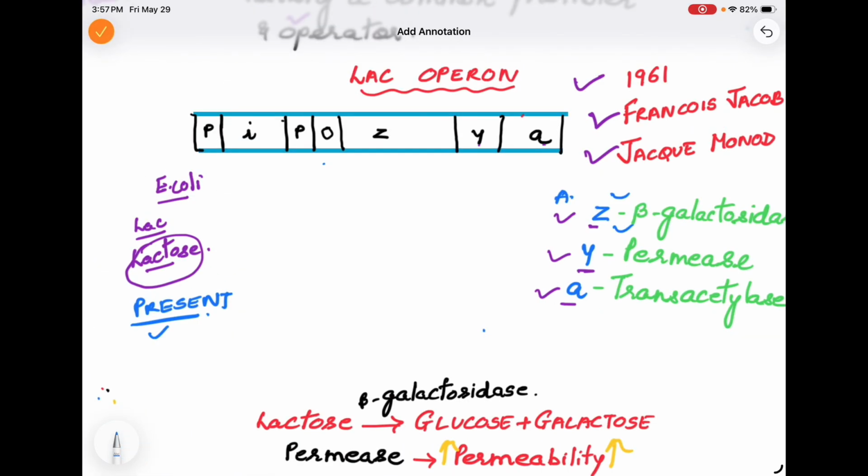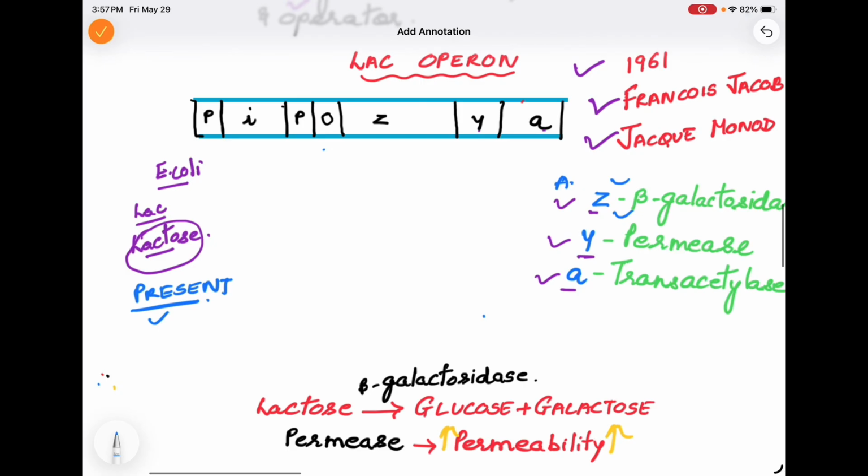Now let's consider that lactose is present. Before that, let's go through the uses of these enzymes, what these enzymes do, what is their role. So beta galactosidase actually converts lactose into glucose and galactose. We know that glucose is the main source of energy in bacteria, and lactose is converted into glucose, that is, its hydrolysis is done into glucose and galactose by the beta galactosidase enzyme.